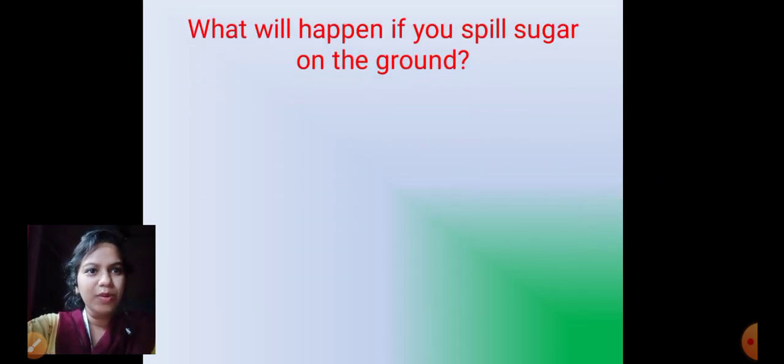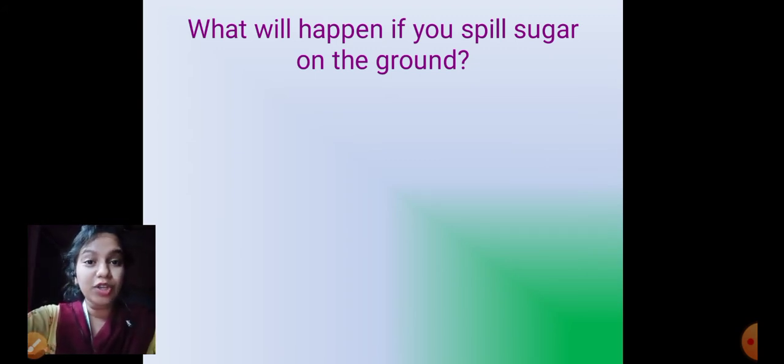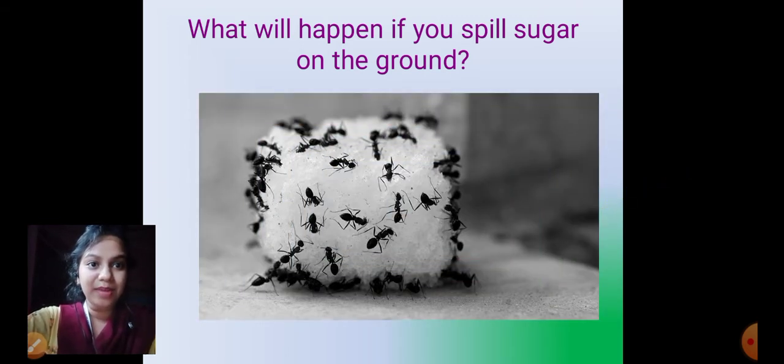Suppose, what will happen if you spill sugar on the ground? It happens sometimes, doesn't it? That you are eating something and then you spill it on the ground. So suppose you go in the kitchen, you want to make a cup of tea. But while making the cup of tea, what happens? While adding sugar, the sugar spills on the ground. So you will observe that after some time, what happens? After some time, you will see a lot of ants gathering around the sugar cubes lying on the floor.